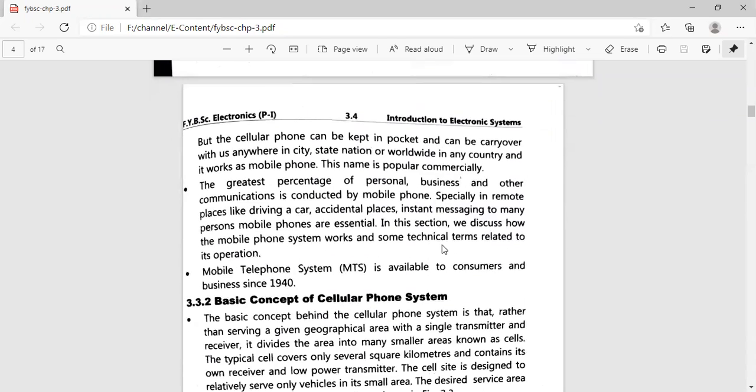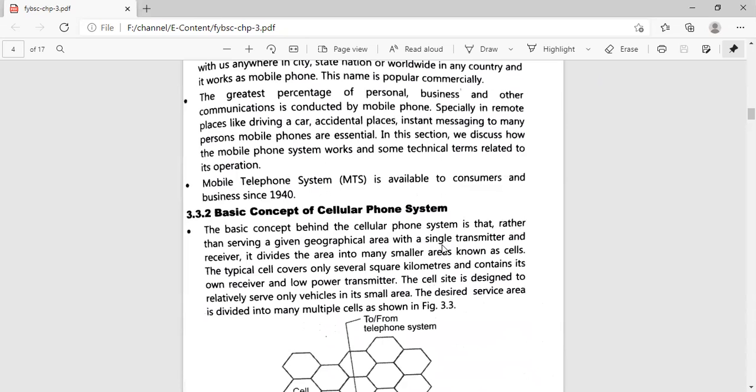After that, the greatest percentage of personal, business, and other communication is conducted by the mobile phone. With the help of the mobile phone, we can have personal communication, business communication, or any other type of communication which we want, right? Especially in remote places, like while driving a car, at accident sites, or for instant messaging to many persons, mobile phones are essential. In this section, we discuss how the mobile phone system works and some technical terms related to the operation.